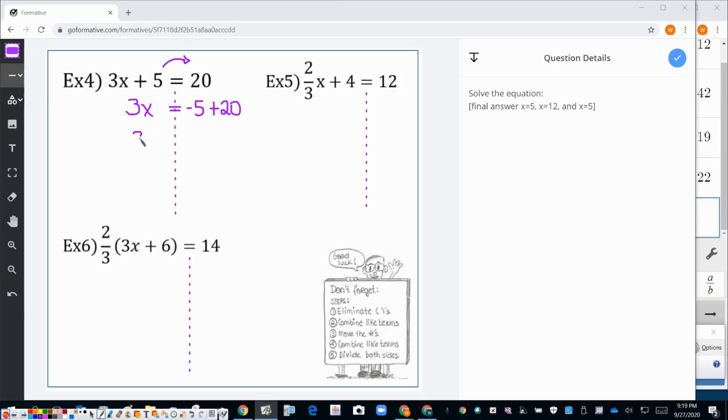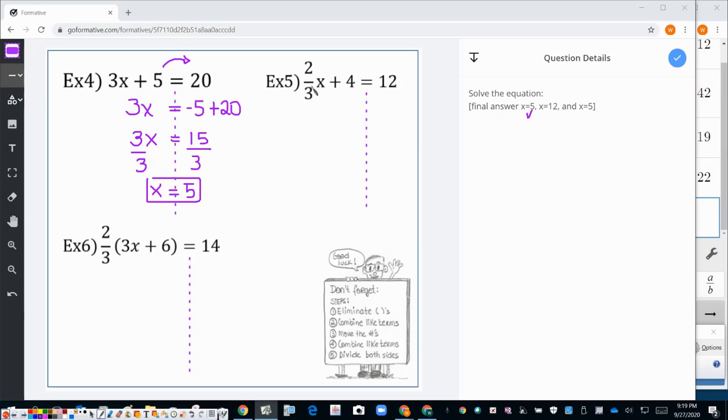So now we're going to get 3x on this side. Basically, we're doing step number 4, which is combine like terms, but there's nothing to combine, so we'll bring it down. But on this side, -5 plus 20 is 15. And then now we divide, which is the last step, by 3. X equals 5. And if you notice right there, that's our first answer. Good. Let's go ahead and go on to the next one.